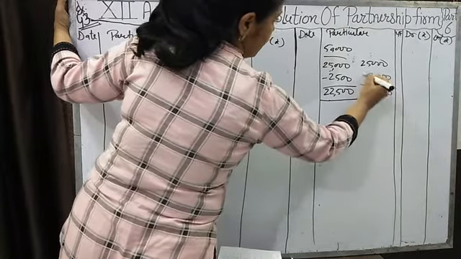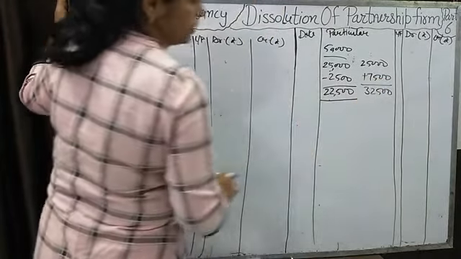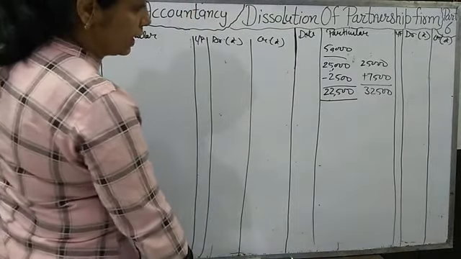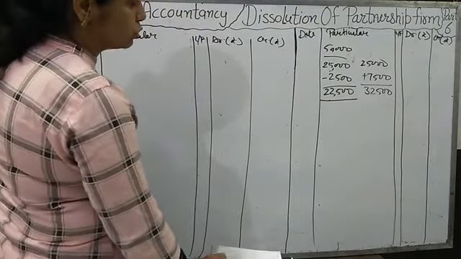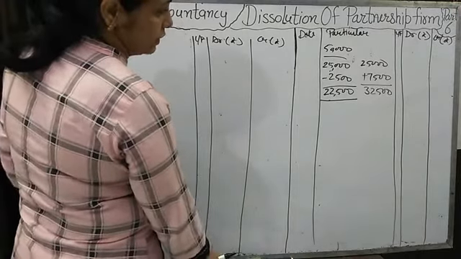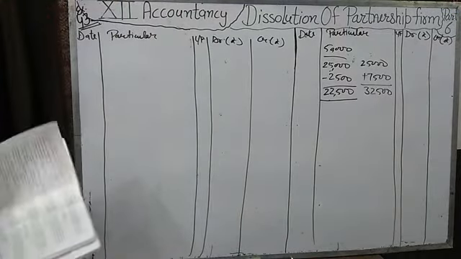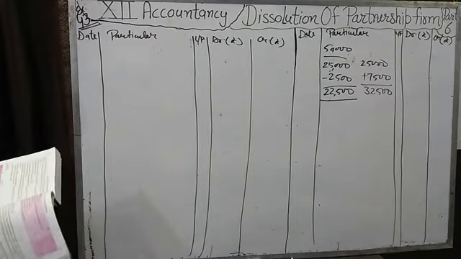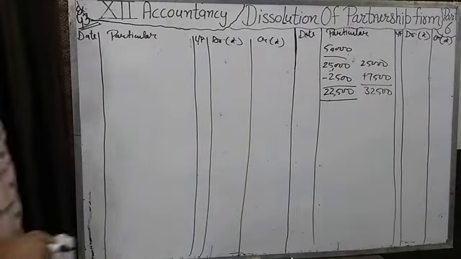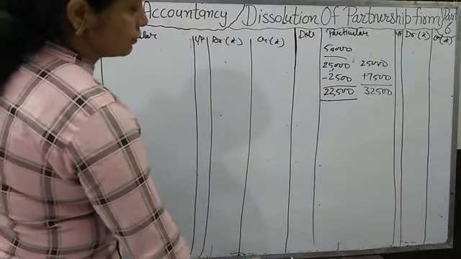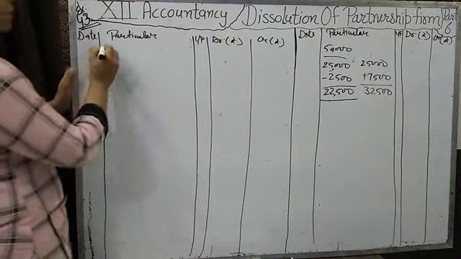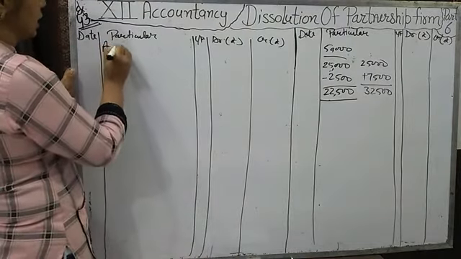Profit will be added and discount we have deducted. Then we have sold at amount 32,500. Okay, half furniture is taken over by Aman at 22,500 and half furniture we have sold at 32,500. Okay, then which entry will be passed? That is taken by Aman.